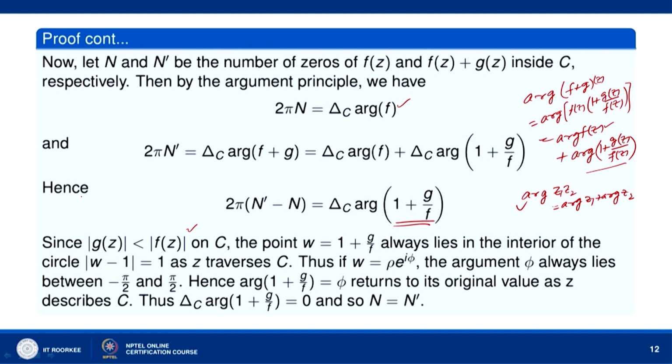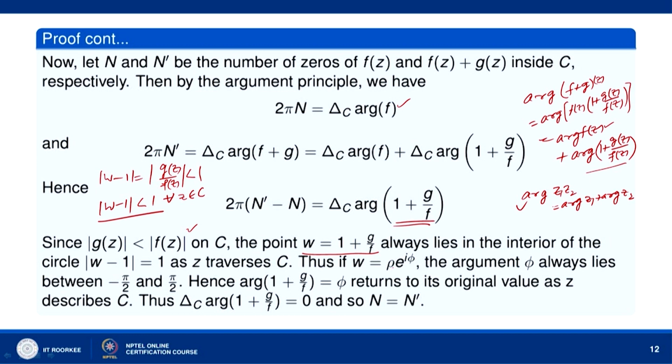This gives mod of w minus 1 equal to mod of g(z) over mod of f(z), and mod of g(z) over mod of f(z) is less than 1. So, we get mod of w minus 1 less than 1 for all z belonging to C. So, as z moves on C, w lies in the interior of the circle mod of w minus 1 equal to 1.